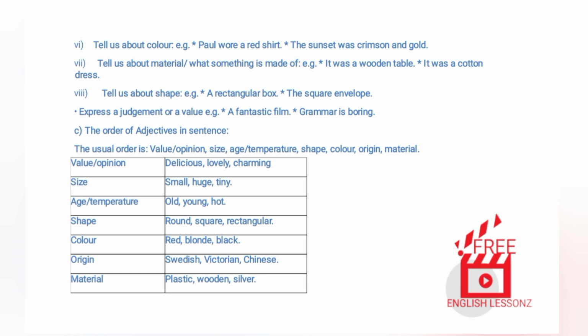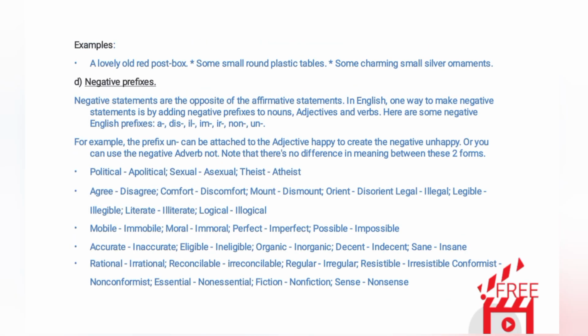Age/temperature: old, young, hot. Shape: round, square, rectangular. Color: red, blonde, black. Origin: Swedish, Victorian, Chinese. Material: plastic, wooden, silver. Examples.